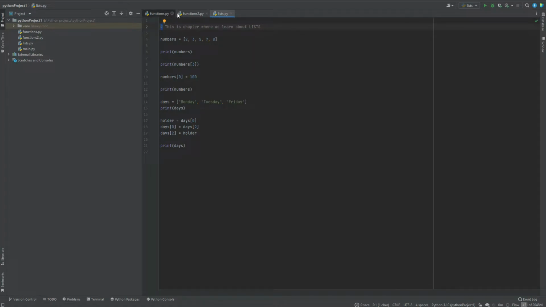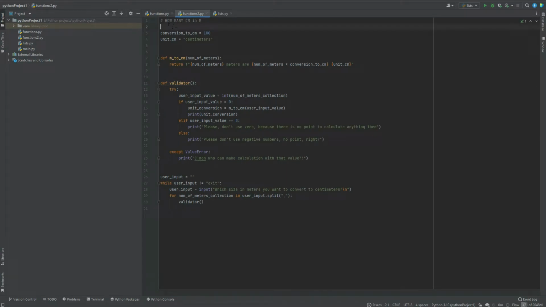In my code, for example, when we started with everything, I also started the first line with a comment where I explain what we are trying to do, how many centimeters there are in a meter. I do this in case somebody else starts to upgrade this code, to understand what I did so far, or in case I return back and want to remind myself.